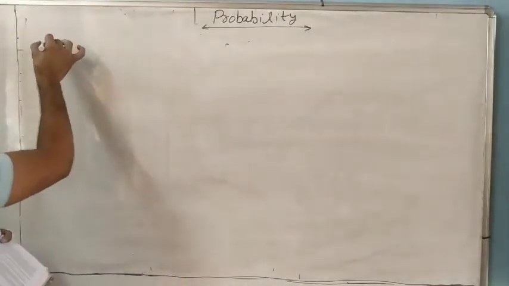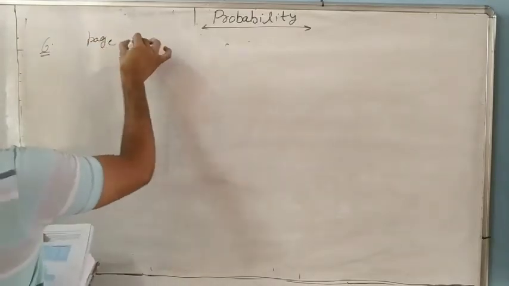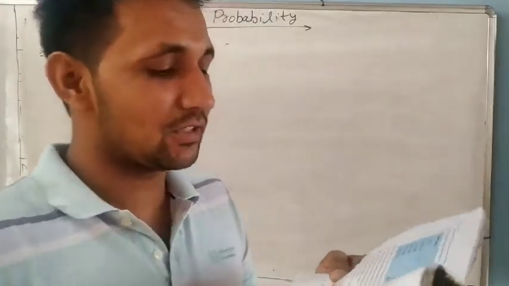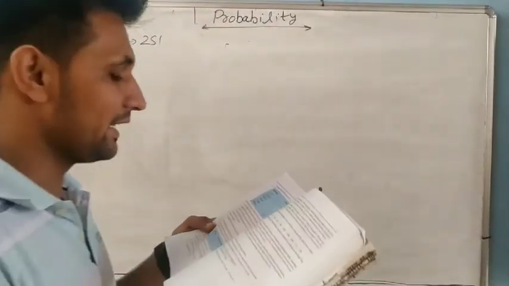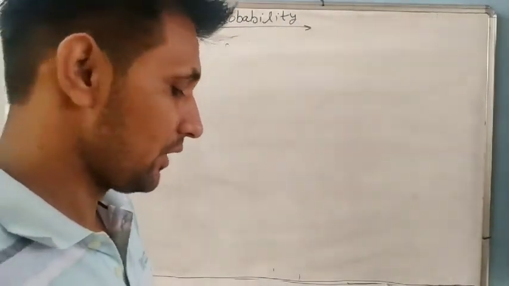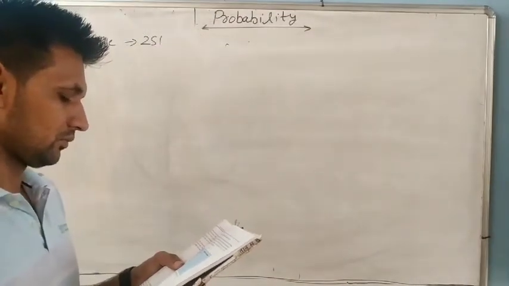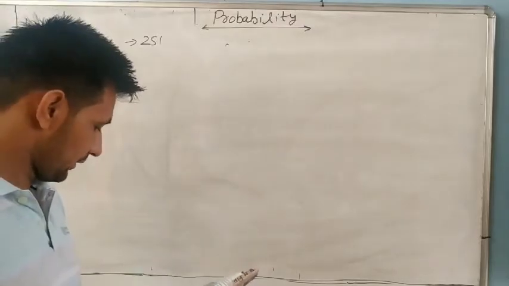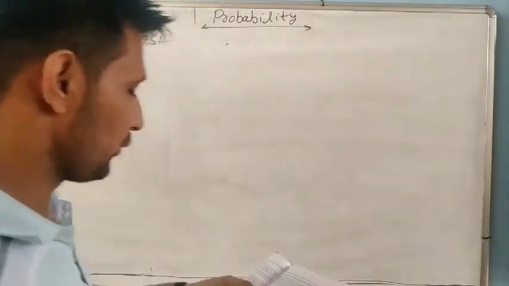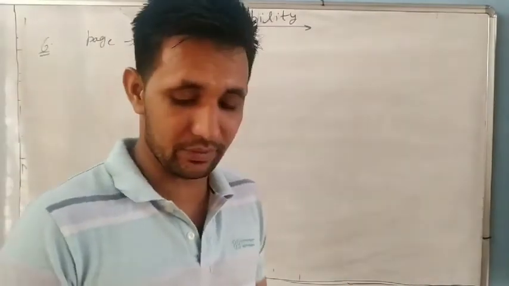Question number 6, page number 251: find the probability that a student obtains less than 20% in the mathematics test. Understand or not? So do this question yourself. Page number 251. Okay. Question number 6 done. Now question number 7.